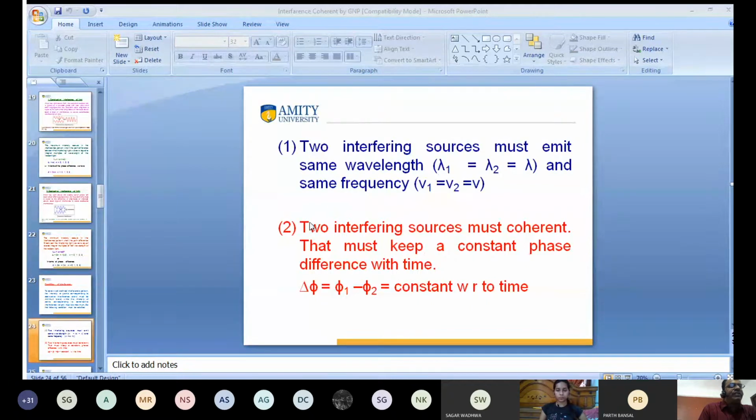Two interfering sources must be coherent, that is, have a constant phase difference with time, meaning delta phi is equal to phi 1 minus phi 2, where phi 1 is the phase of the first wave and phi 2 of the second, and they have a constant phase difference. This is the second condition for interference.